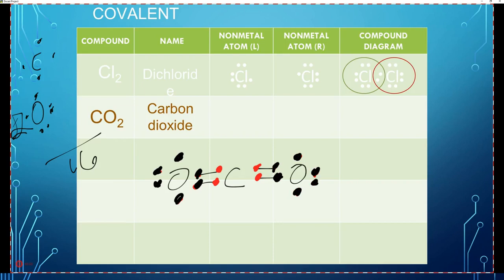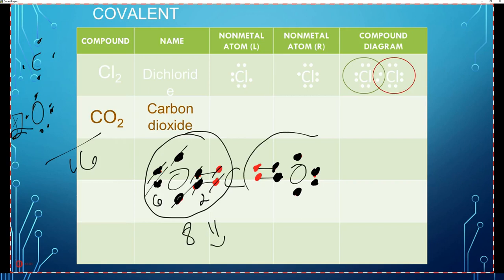We have 16 electrons. Let's check our octet. Let's look at this oxygen. Counting the 6 of his own, plus the 2 from carbon in red that you see there, that gives us 8, and we're happy. Let's look at this one. Same thing, 8, and we're happy.